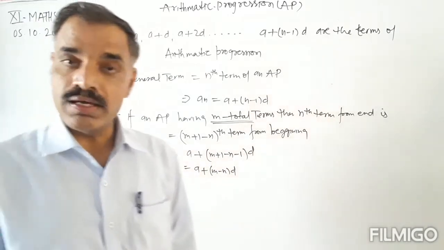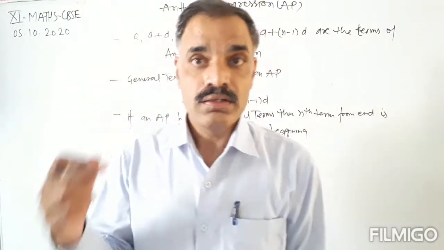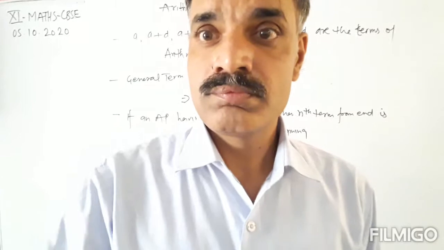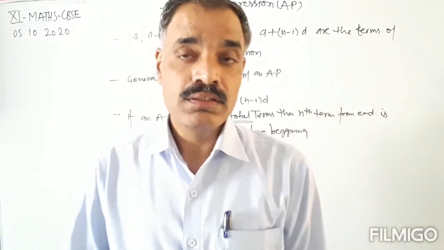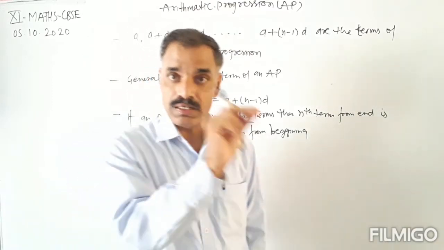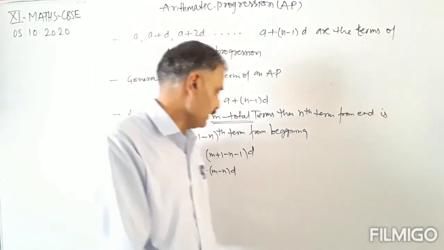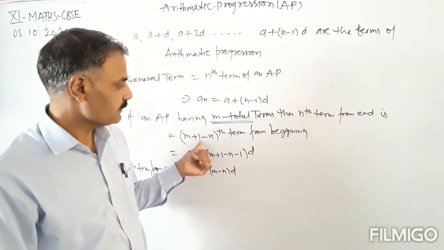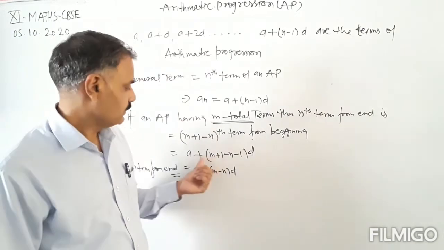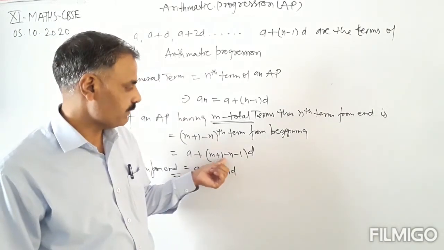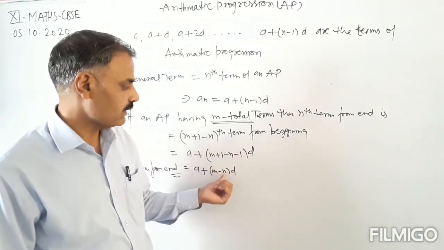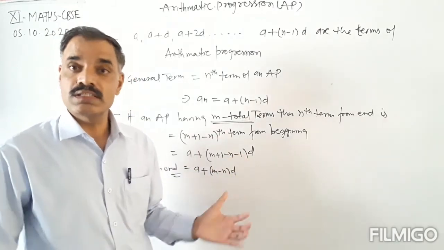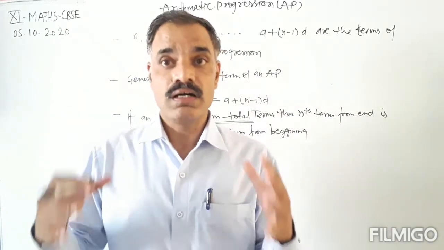Okay, so if an AP has a total of m terms, then the nth term from the end is the (m plus 1 minus n)th term, that is equal to a plus (m plus 1 minus n minus 1) d. So a plus (m minus n) into d. This is the nth term from the end.